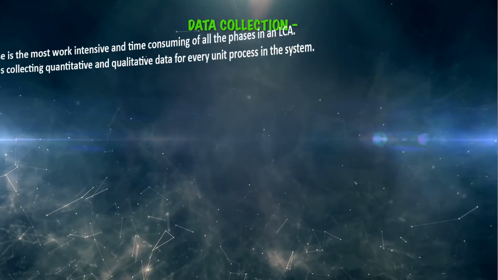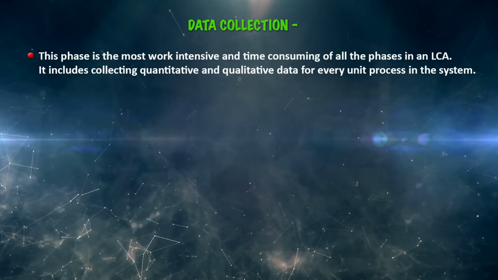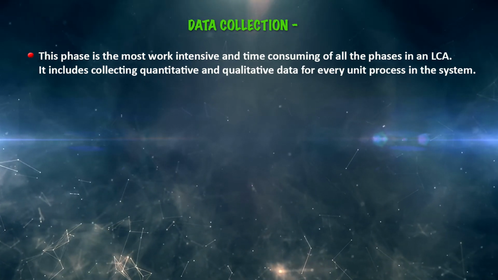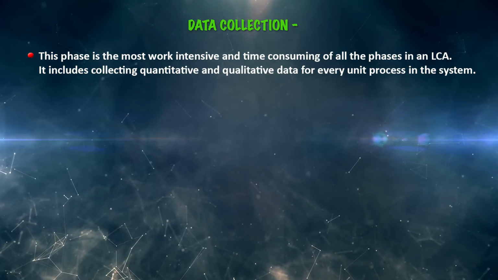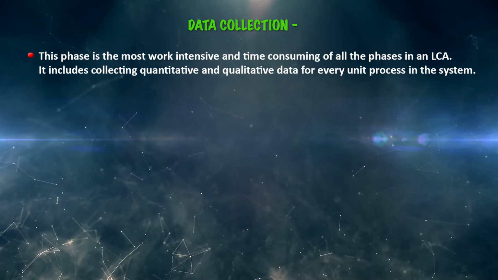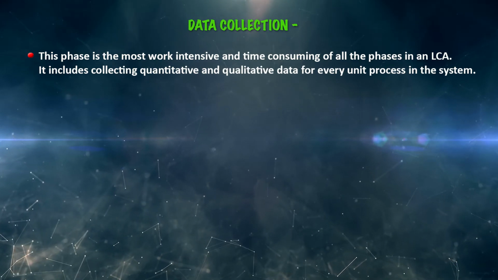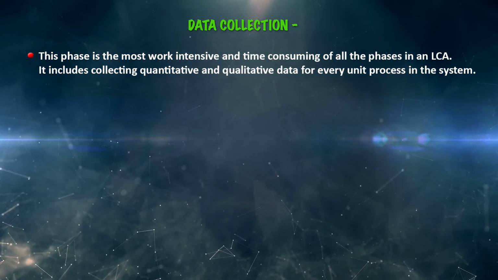The most important phase of this analysis is data collection, and it is also the most work intensive and time consuming process of all the phases of life cycle assessment. For example, collecting quantitative and qualitative data for every unit process of the system.